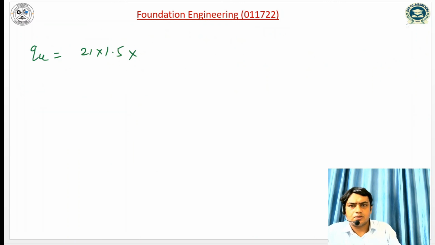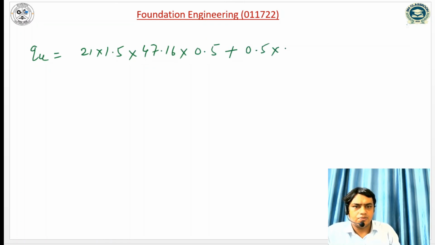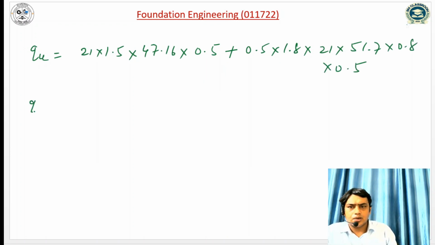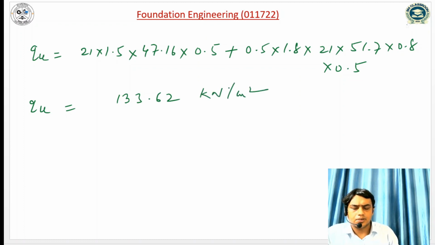So 47.16 into 0.5 plus 0.5 into B, which is 1.8, into gamma, which is 21, into N gamma, 51.7, into 0.8 into 0.5. So you can compute the ultimate bearing capacity as 133.62 kilonewton per meter square.